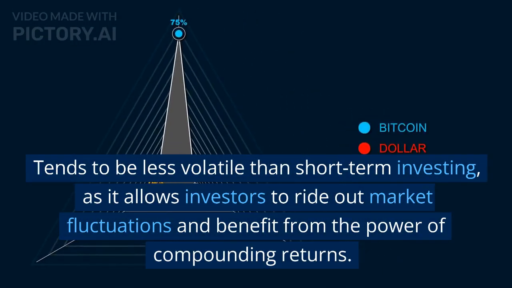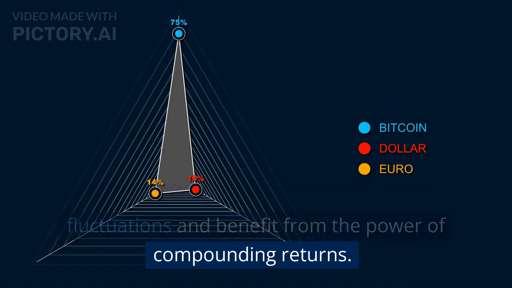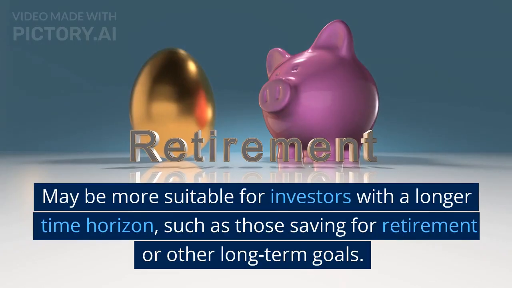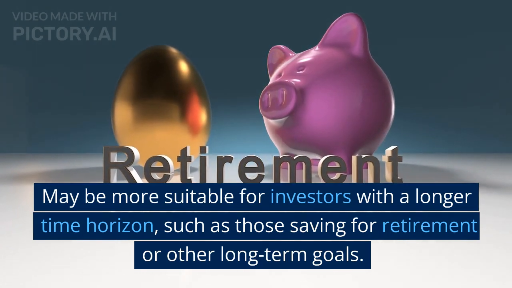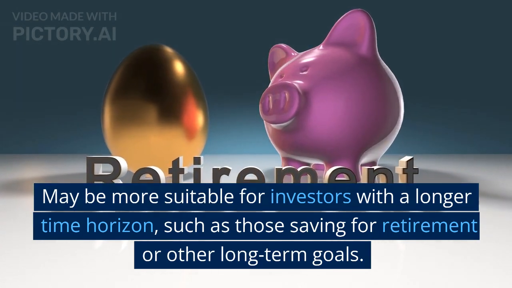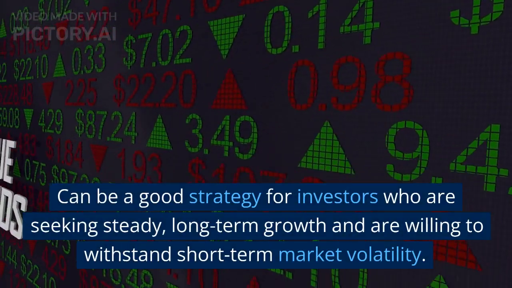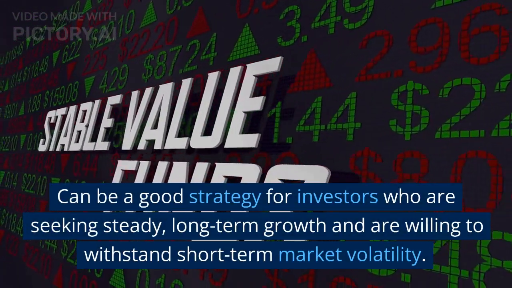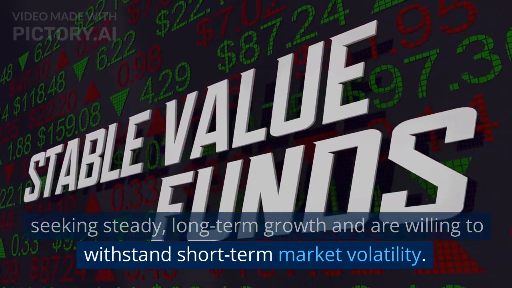It tends to be less volatile than short-term investing, as it allows investors to ride out market fluctuations and benefit from the power of compounding returns. It may be more suitable for investors with a longer time horizon, such as those saving for retirement or other long-term goals. It can be a good strategy for investors who are seeking steady long-term growth and are willing to withstand short-term market volatility.